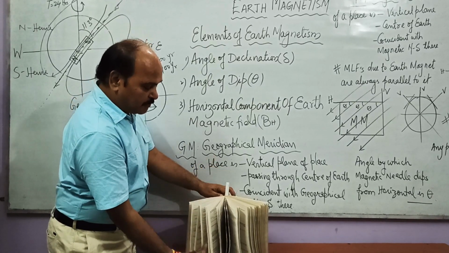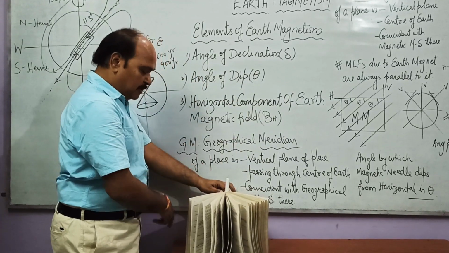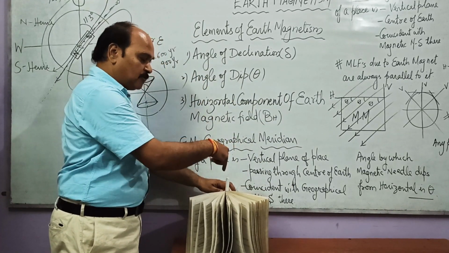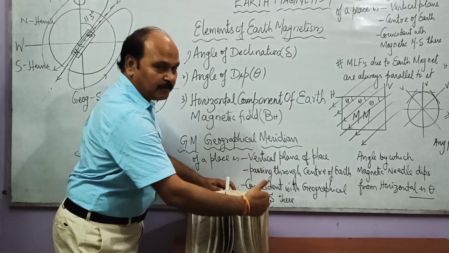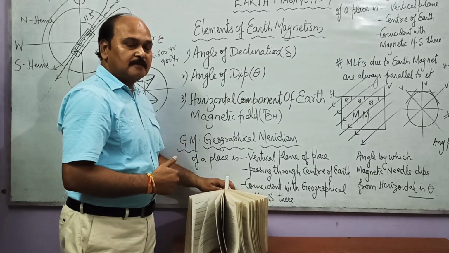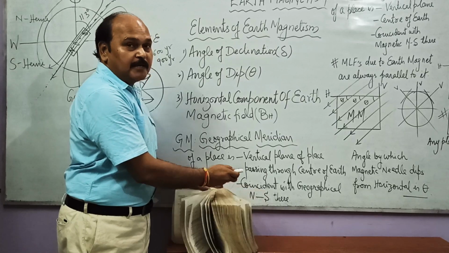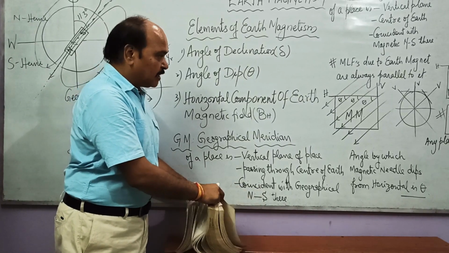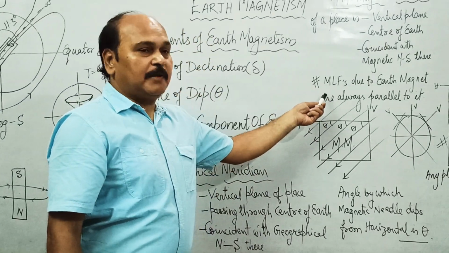So magnetic forces from the north will come out and move into south. They will come out of north and move into south. And in the process, they would all move parallel to these planes. They would never enter into the plane from the sides. So this is one of the very important properties of the magnetic meridian of a place. Magnetic lines of forces due to Earth magnet are always parallel to the plane.